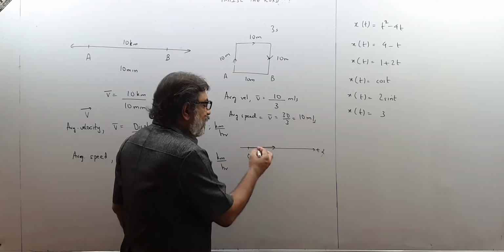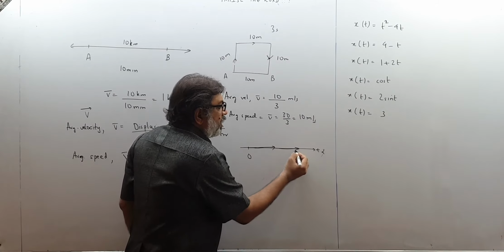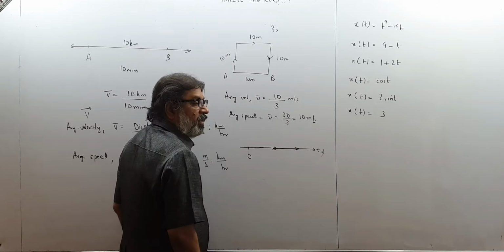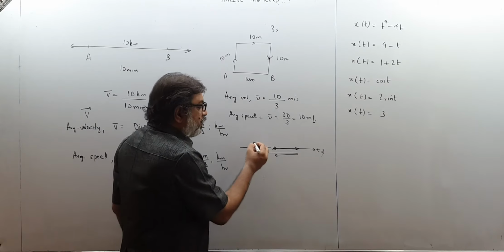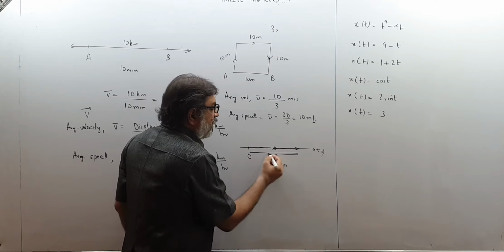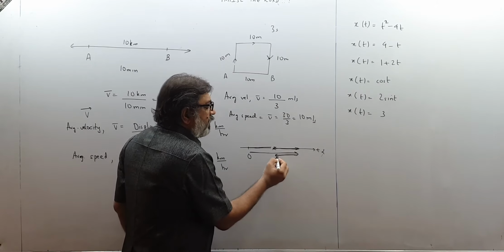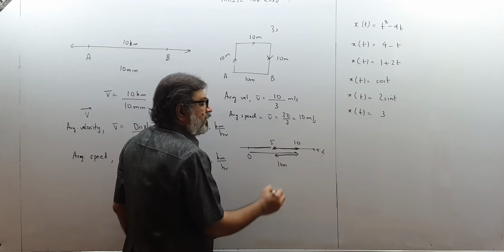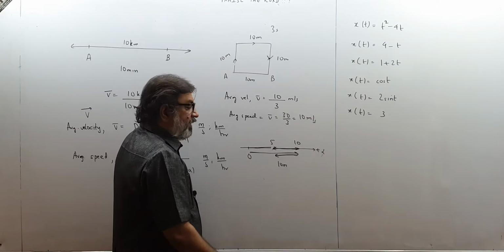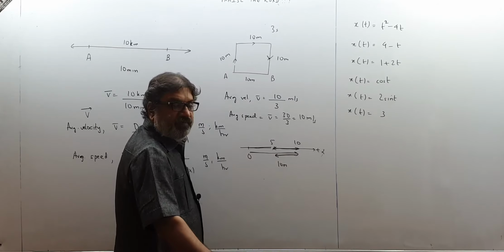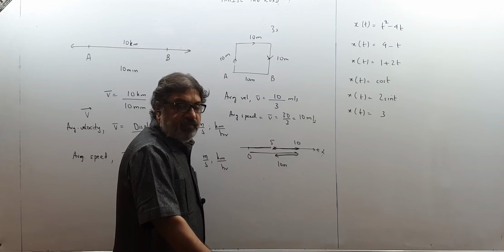Because even if it is moving in one dimension, suppose it goes from here to here and then comes back over here. So distance will be this much plus this much. Suppose this much is 10 meters from here to here, and then it comes back over here. This is 5 and this is 10. So distance will be 10 plus 5, 15, whereas displacement will be only how much? 5. Final position minus initial position.